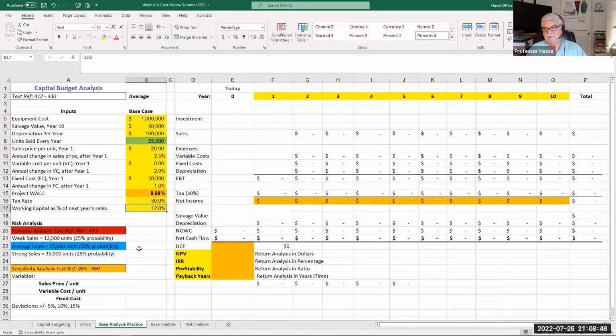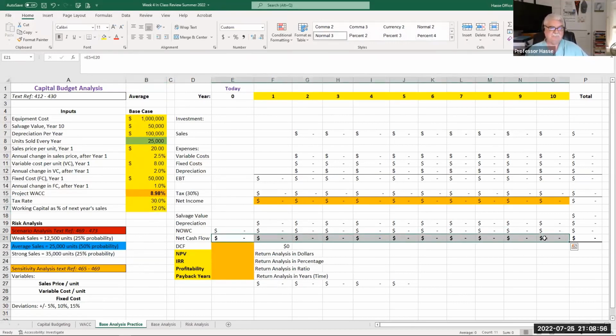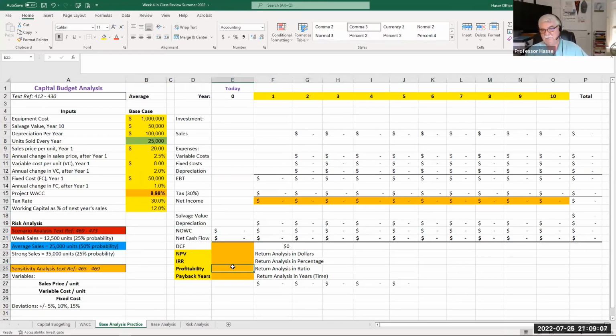Your job in this base analysis is to determine the cash flows being generated by this investment of $1 million over 10 years. And then take that cash flow and discount it and determine the return in dollars, the return in a percent, the return in a ratio, and the return in time. And that's called a base case capital budget cash flow analysis.